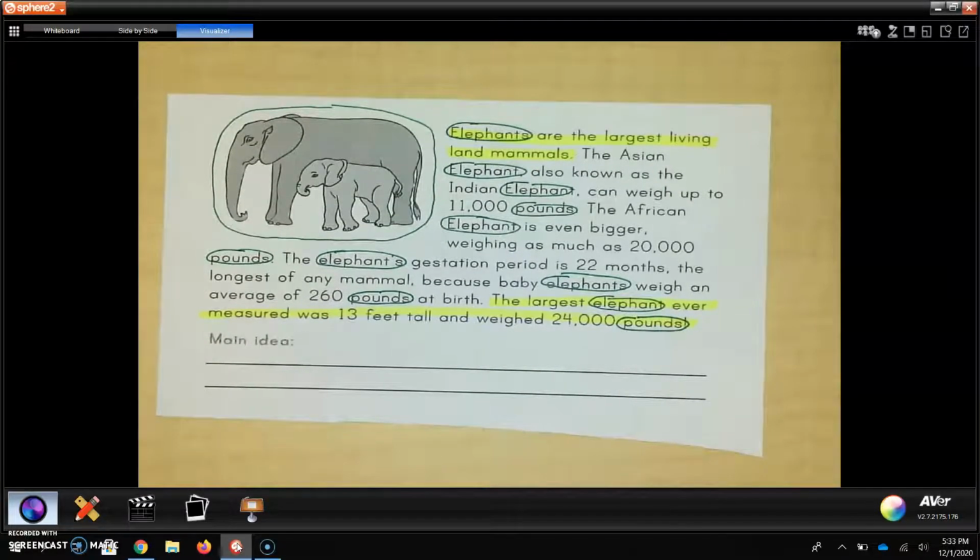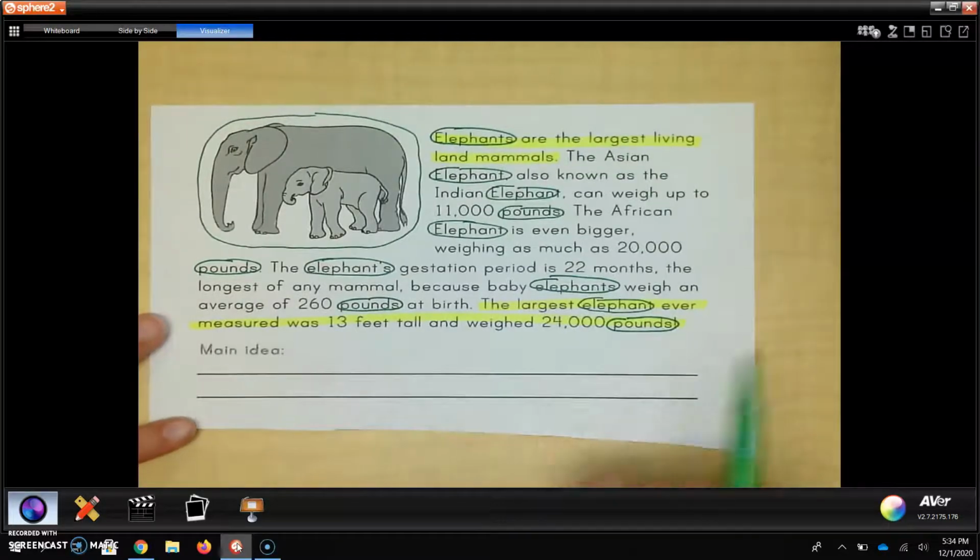So the word pounds was repeated over and over, and pounds has to do with an elephant's weight and its size, which is what we talked about earlier, that was kind of what the author was talking a lot about: how large an elephant is and how much it weighs. Which brings me to my next repeated word, the word weighs. I saw that word mentioned several times.